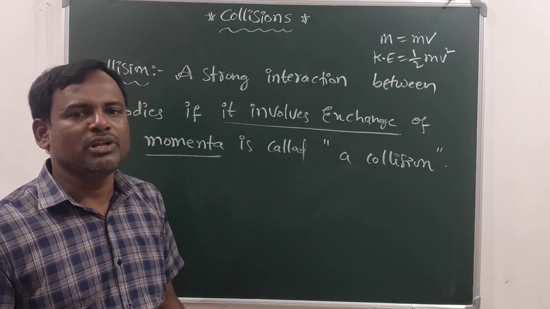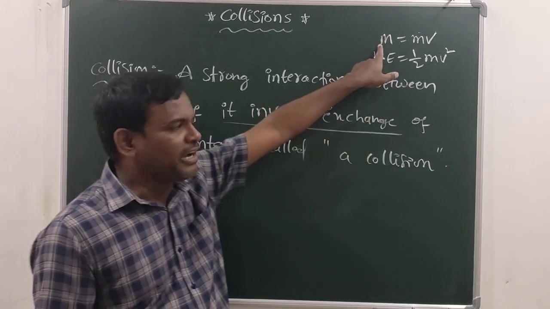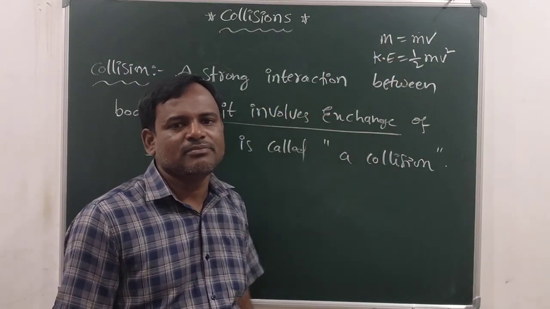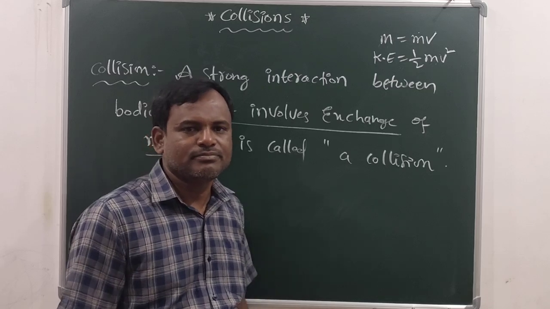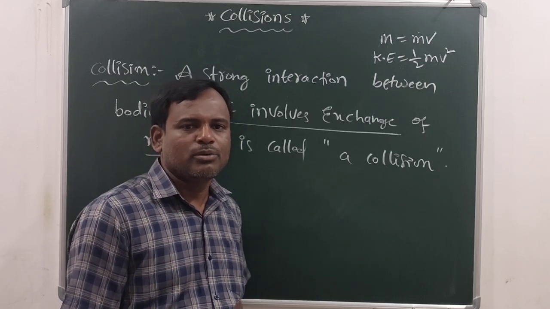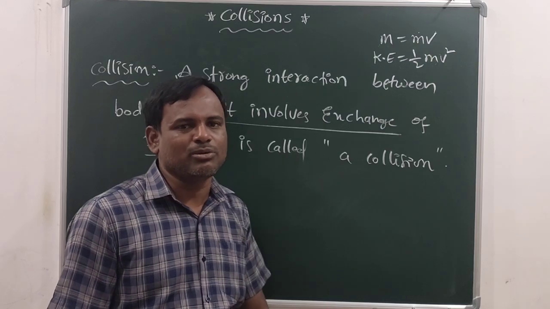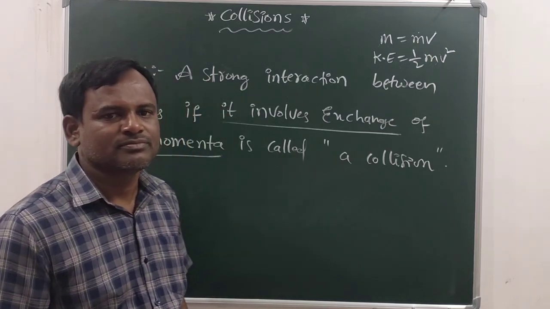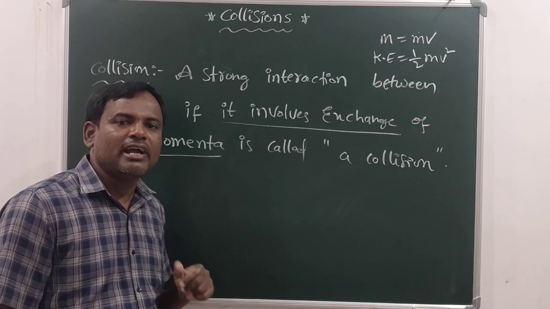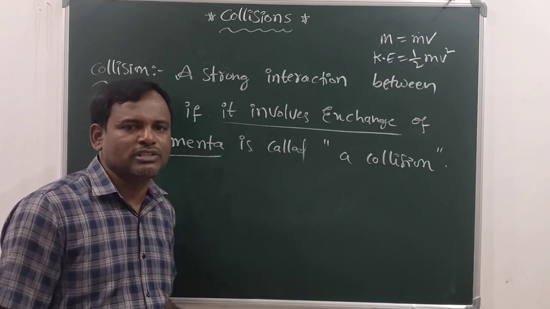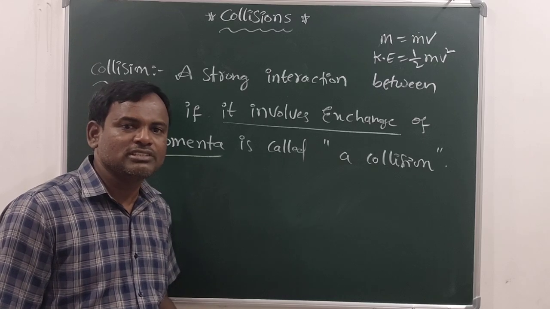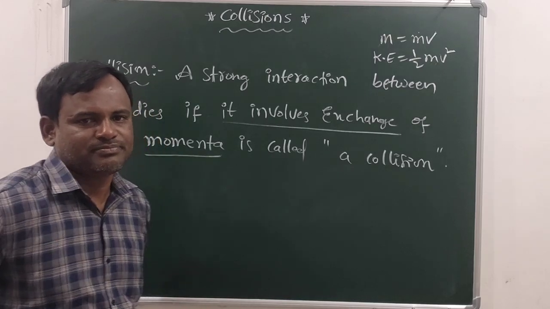And in some collisions we find momentum is the same but kinetic energy is not the same before the collision and after the collision. Such a kind of collision is known as inelastic collision. Okay students, you got the definition of a collision, and here we have two types of collisions. One is called elastic collision, one more is inelastic collision.